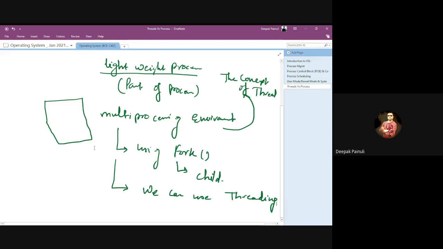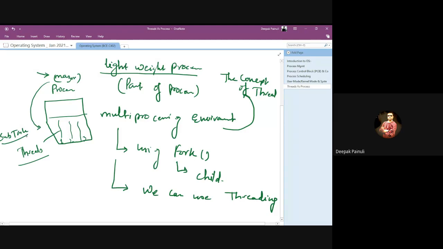So what is threading? Simply, if we have a process, we are dividing it into multiple threads according to their task. Let's say we have 3 threads of a process. That means we have a process, a major task, which can have multiple subtasks.